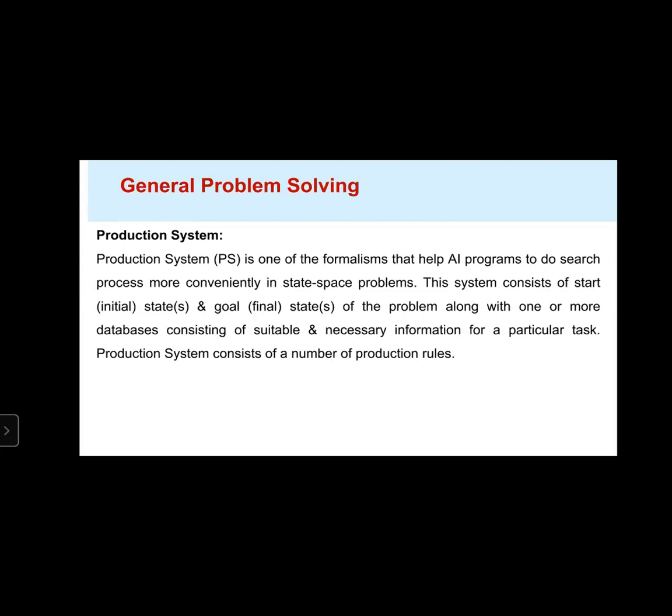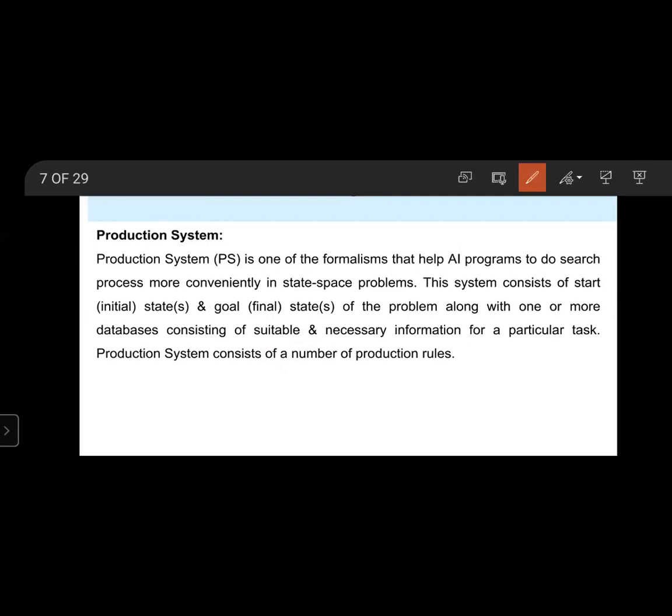Very, very important point: a production system consists of a number of production rules.